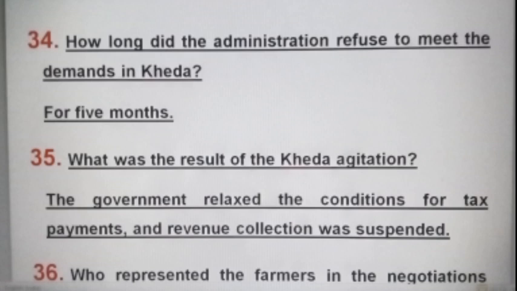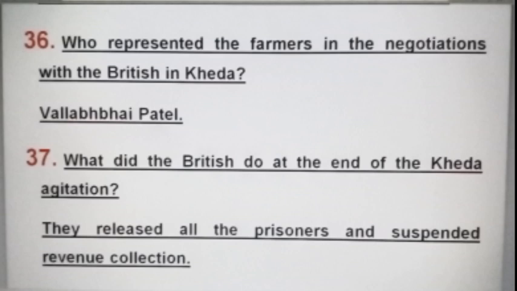What was the result of the Kheda agitation? The government relaxed the conditions for tax payments and revenue collection was suspended. Who represented the farmers in the negotiations with the British in Kheda? Vallabhbhai Patel. What did the British do at the end of the Kheda agitation? They released all the prisoners and suspended revenue collection.